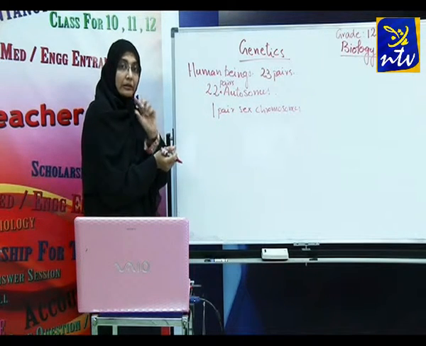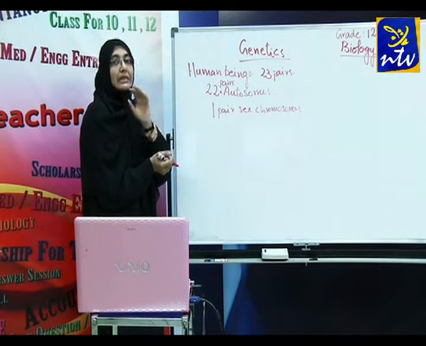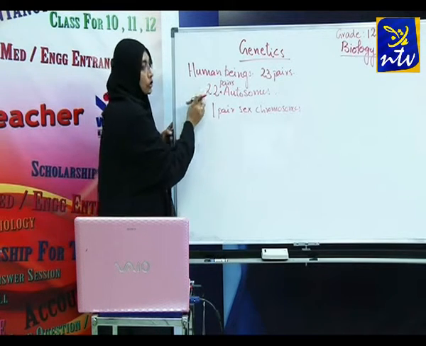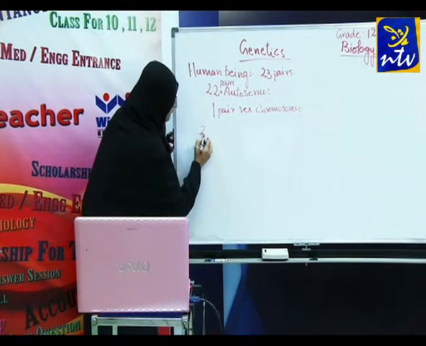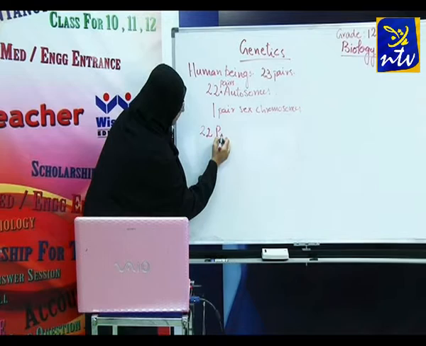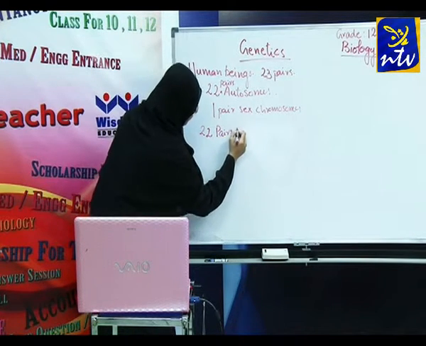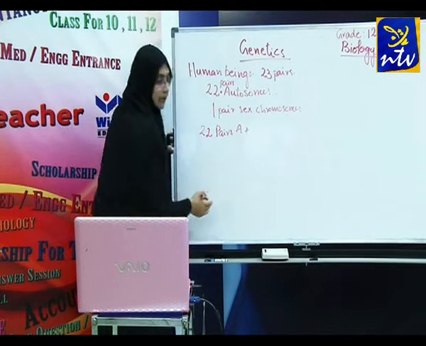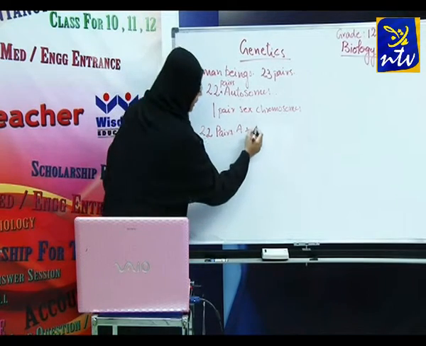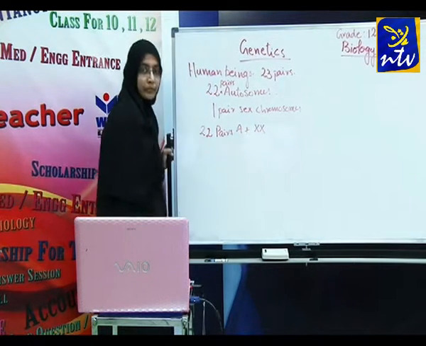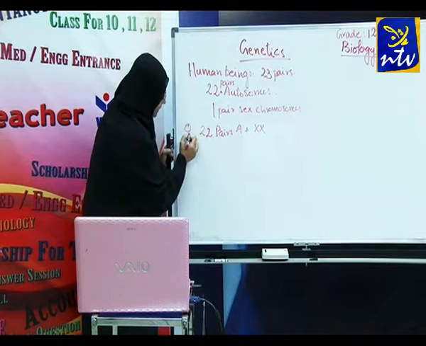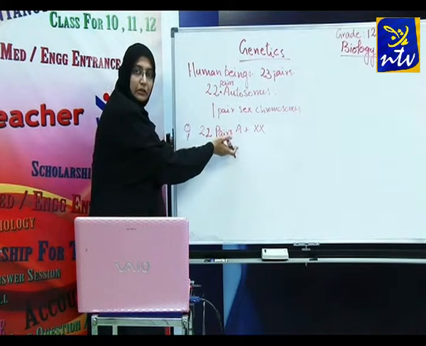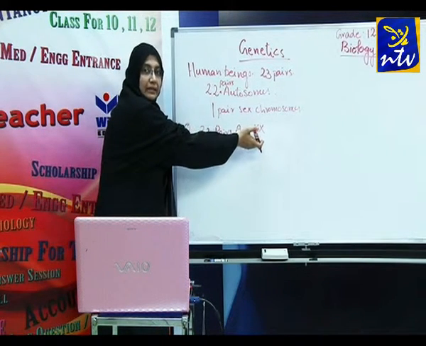Each female cell has 22 pairs of autosomes, and the females have XX chromosomes. So females have 22 pairs of autosomes and XX chromosomes.